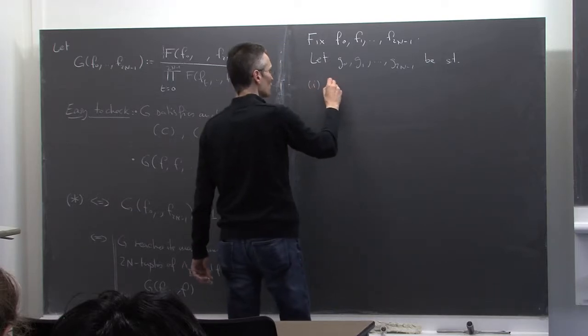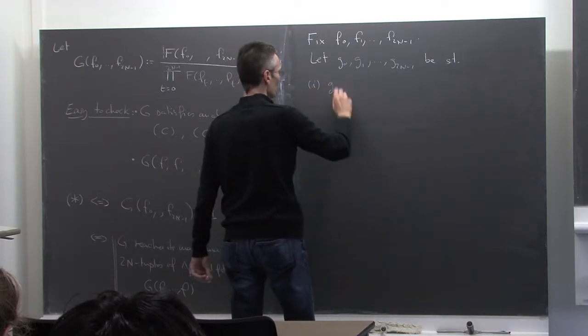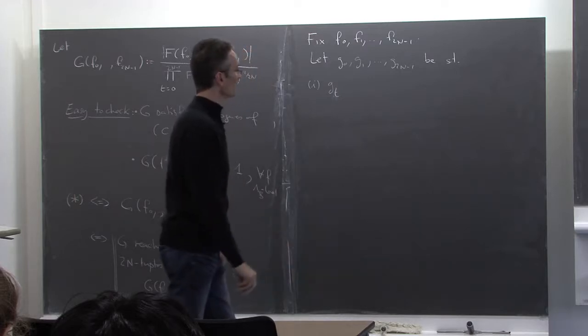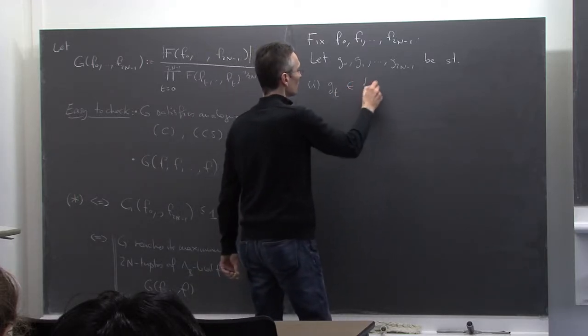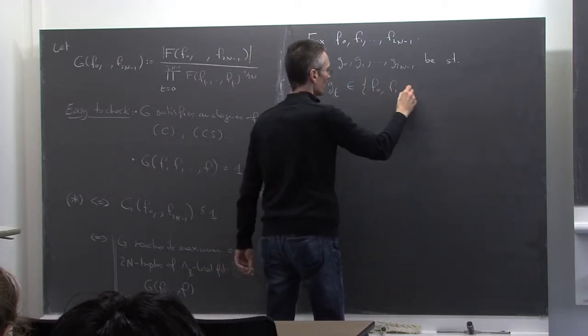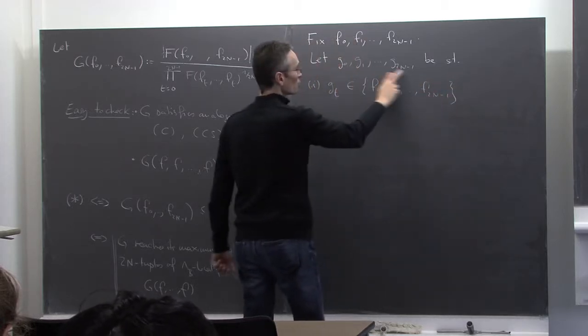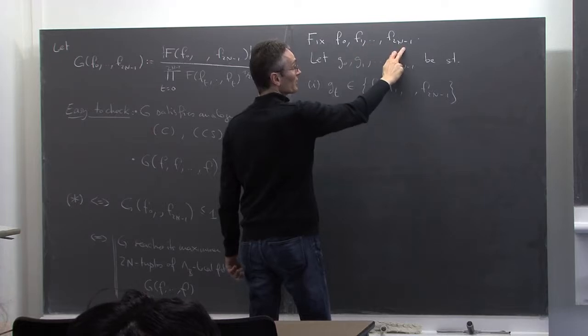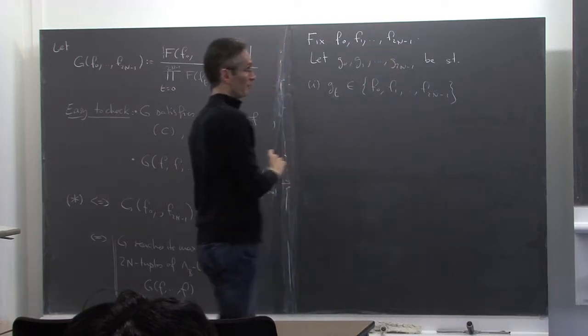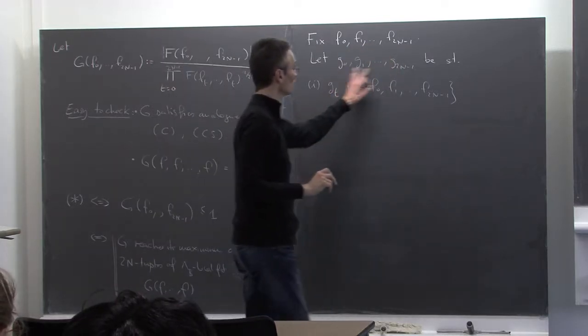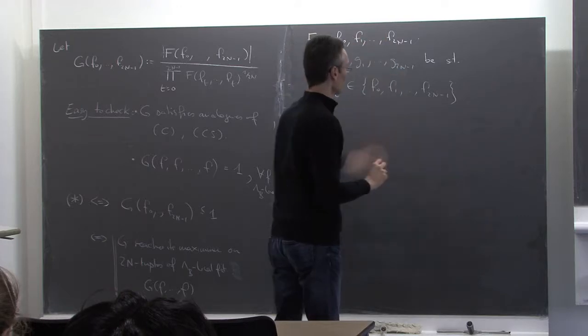The first one is that each gt belongs to f0, f1, up to f2n minus 1. So for each of these, I'm choosing one of the functions here. I can choose several times the same one, it doesn't matter. But each of the functions gt is one of these functions.